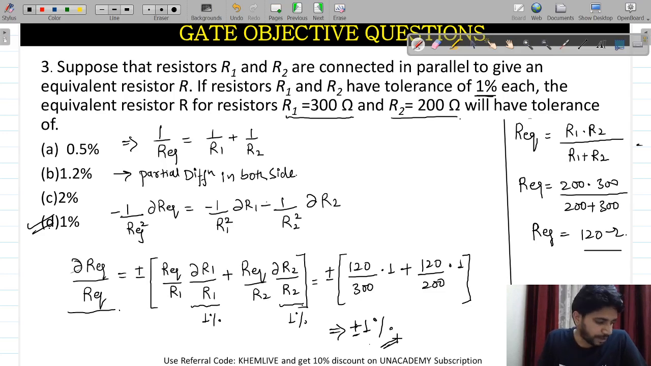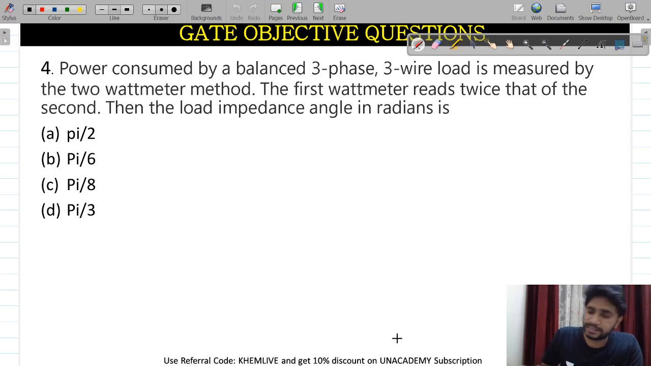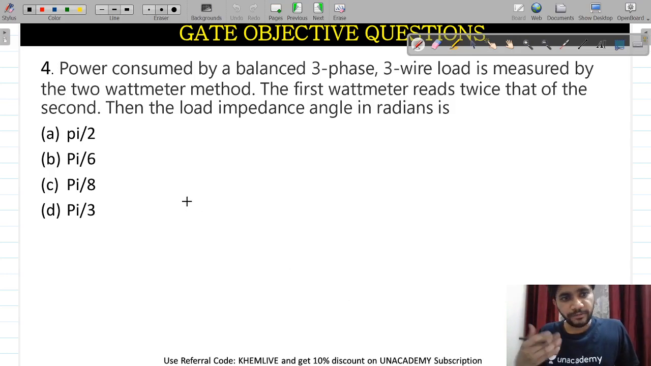Then I am moving ahead. Okay guys, I am moving ahead to my next question. This is an easier one. In this I will complete the whole two wattmeter method. Basically, what is the two wattmeter method? First of all we will understand the question and then we'll go to the theory portion. What is the important thing?